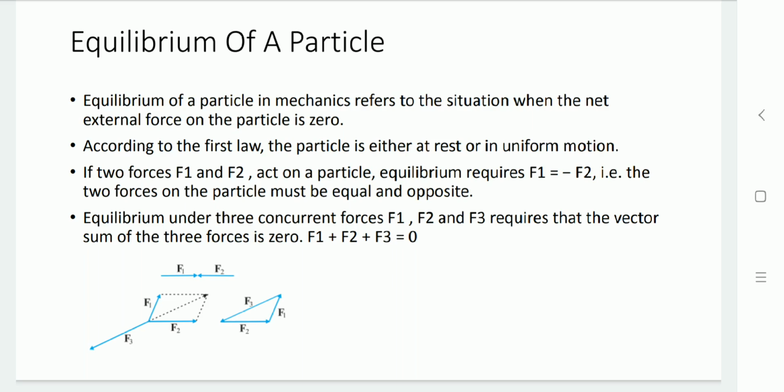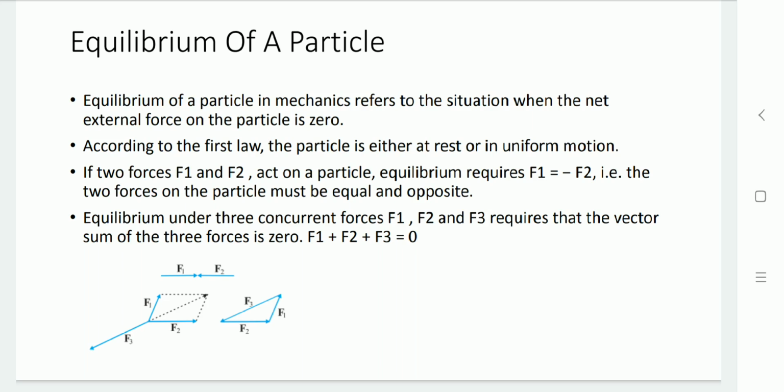These forces are vectors, so their resultant sum in each axis direction would be zero. For example, let us take the x direction. F1x plus F2x plus F3x would be 0.